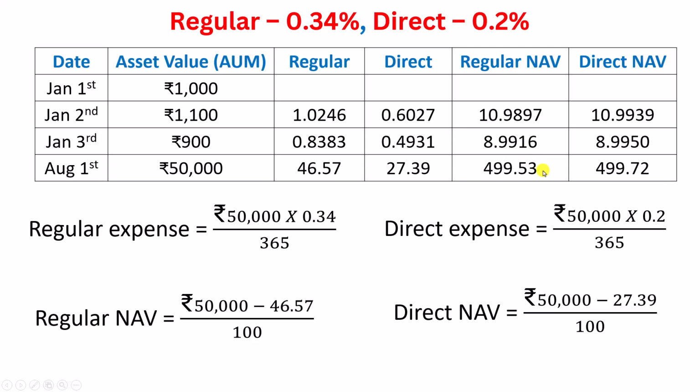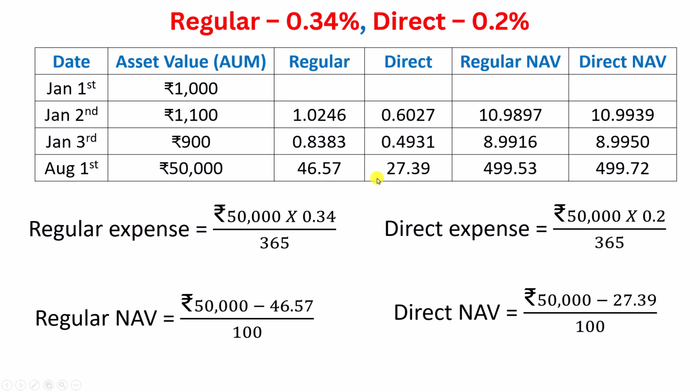Okay. So this is why people prefer to invest in direct plan, because the money taken away by the mutual fund company towards expense is lesser than regular. Okay, so this is for direct, this is for regular. So if you take the difference of this, this is where the agent takes his cut.